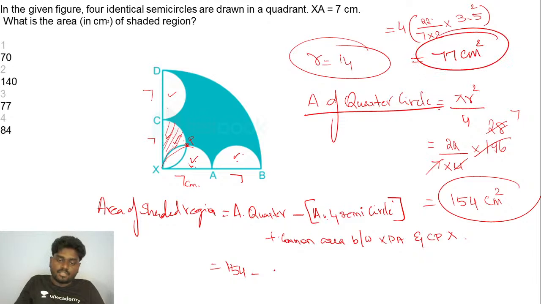So the area of four semicircles is 77, plus the common area between the semicircles XPA and CPX. How to find that? Let me do it here.